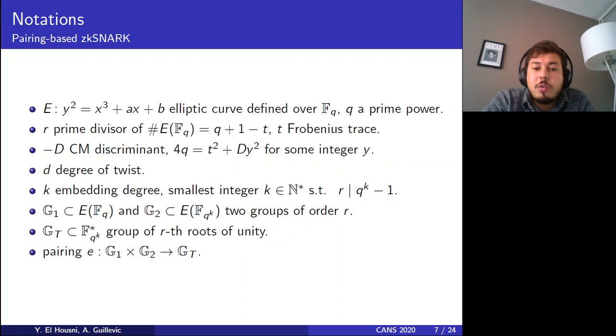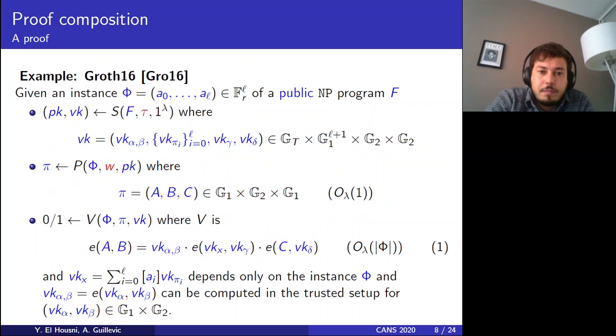We have three groups of order r: G1 and G2 over elliptic curves, and GT, which is the group of r-th roots of unity. So we have basically a pairing which goes from G1 times G2 to the target group GT. Those are the classic notations of pairing-based cryptography that we will be needing in the sequel.